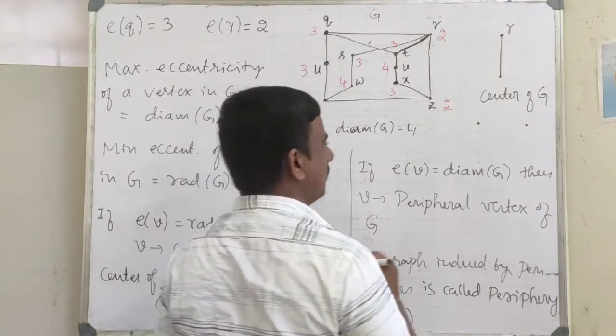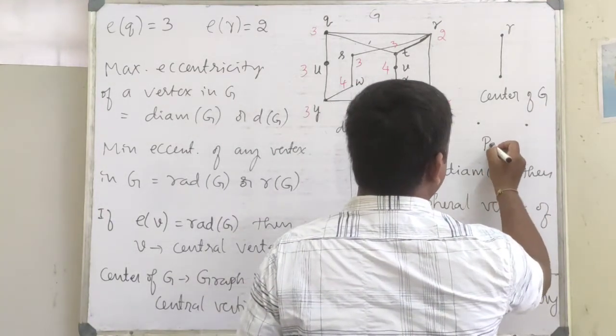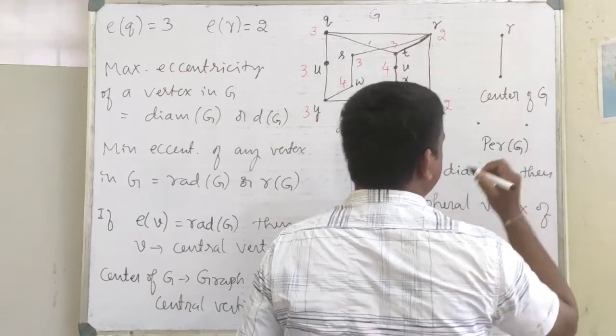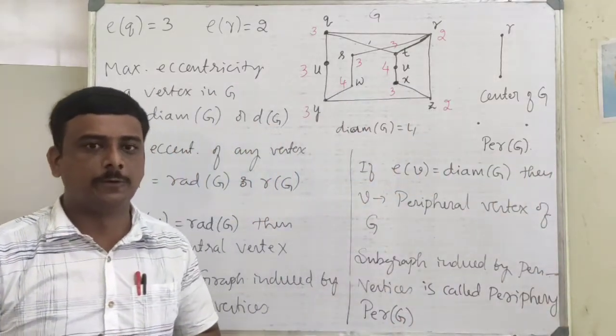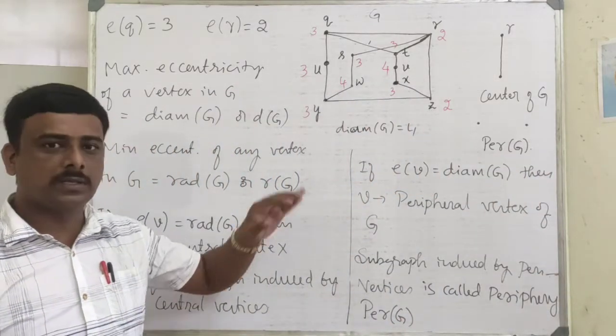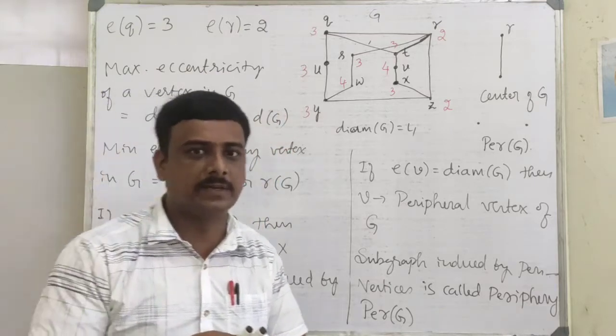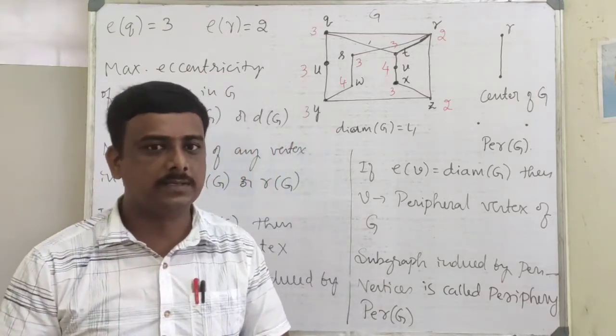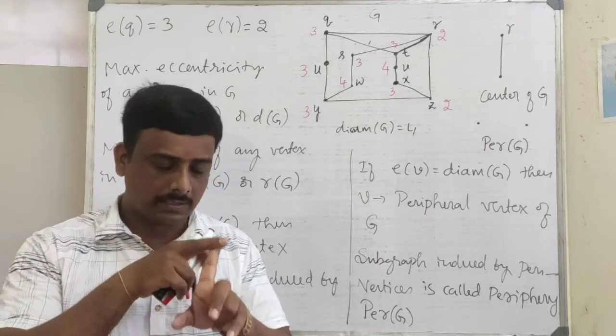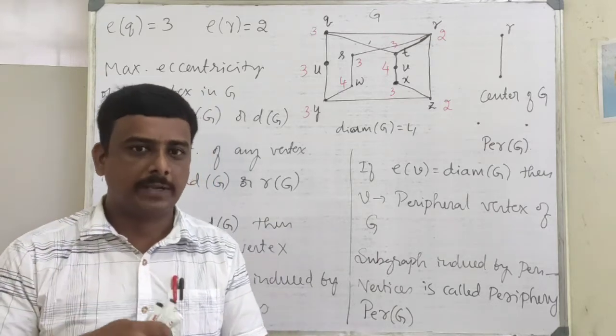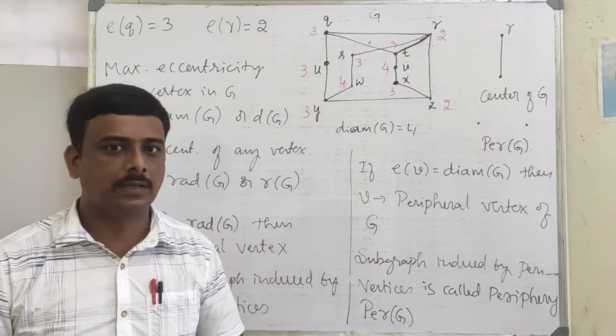Totally disconnected graph of order 2. So this is the periphery of G. So this is about eccentricity first, then diameter, radius, and central vertex and center of a graph, peripheral vertex and periphery of a graph.